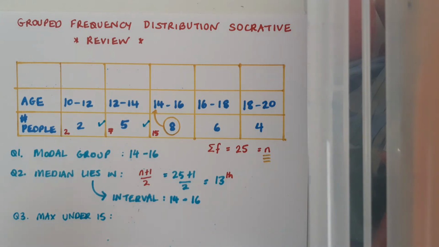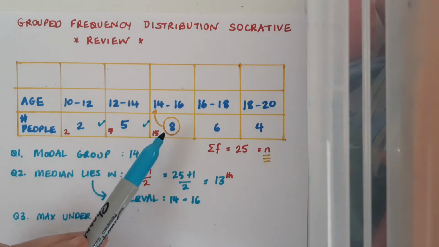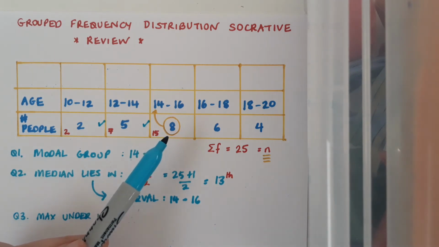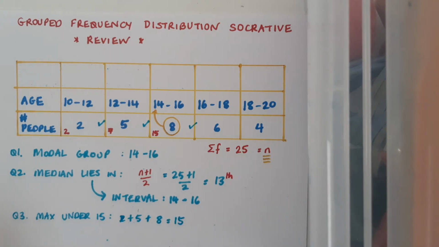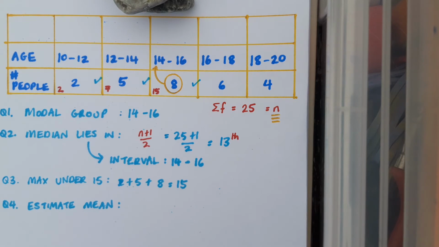It's possible that maybe they're all 16, but it's equally possible that maybe they're all 14 or 14 and a half. I just don't know. But the question's asking me the maximum possible number of people under the age of 15. So I'm going to say, well, okay, it's possible that those people in this group are all under 15. So I'm going to include them. And so the maximum number of people under the age of 15 is 2 plus 5 plus 8, which is 15 people.